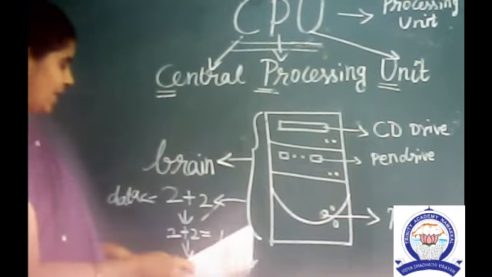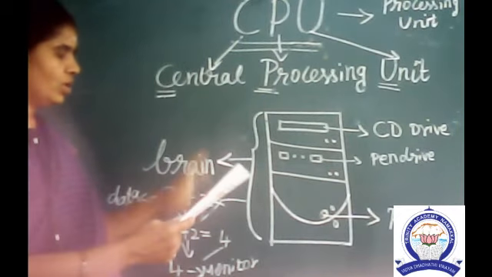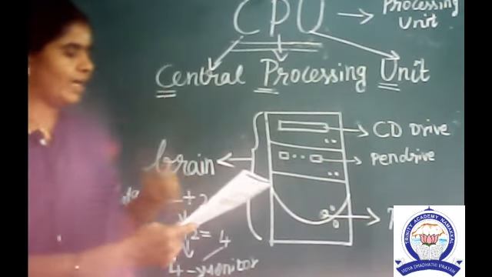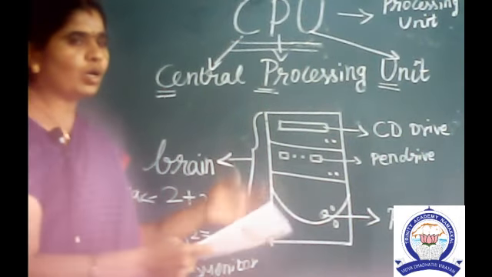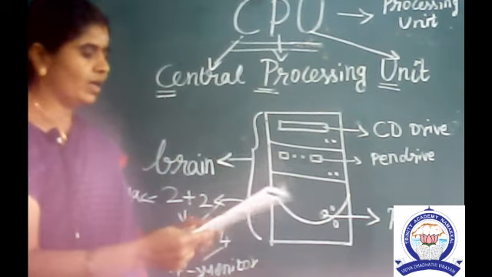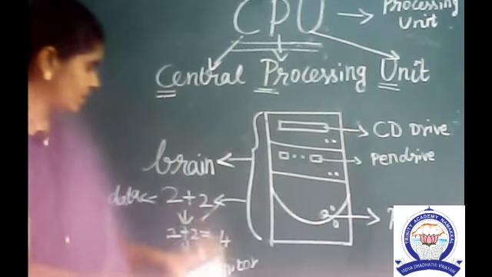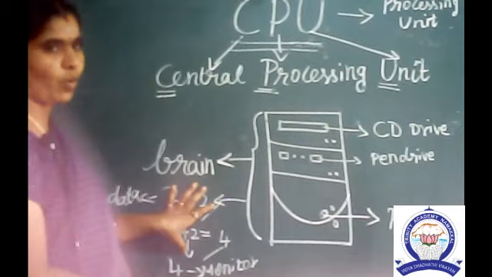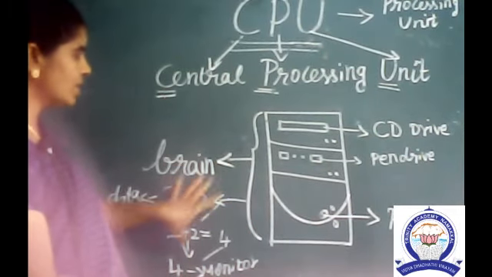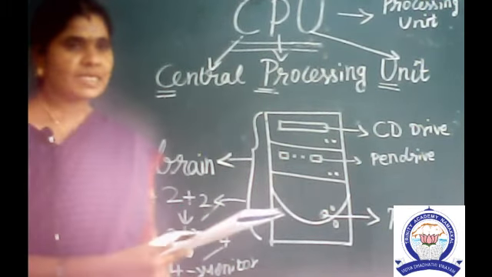So this is an example I explained. CPU controls the commands. It solves the problems. The sum is a problem. These types of problems are solved by the CPU.